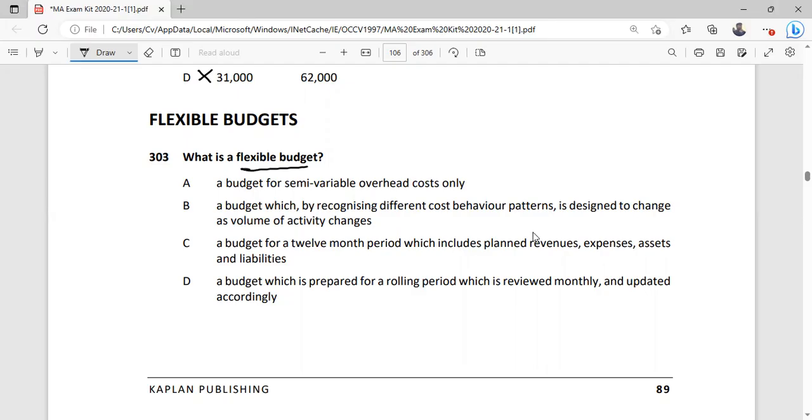A budget for semi-variable overhead cost only, then a budget based on recognizing different cost behavior patterns is designed to see the volume of activity changes, different cost behavior patterns. Purpose of flexible budgeting is to understand the cost behavior pattern.